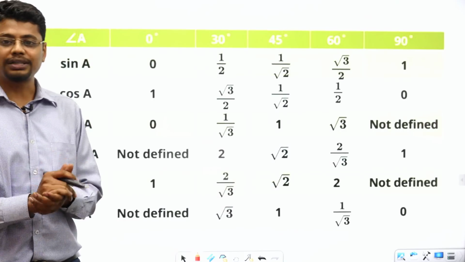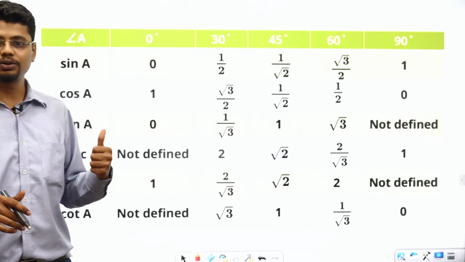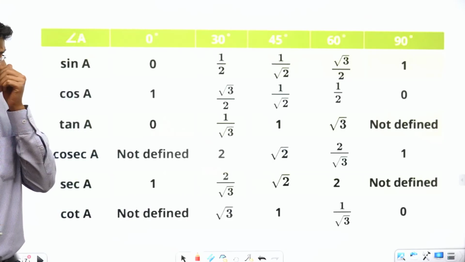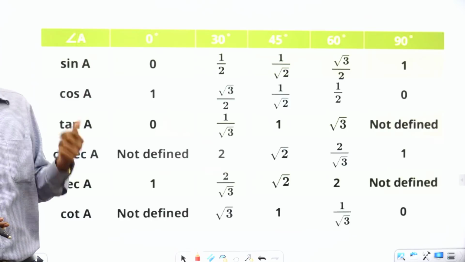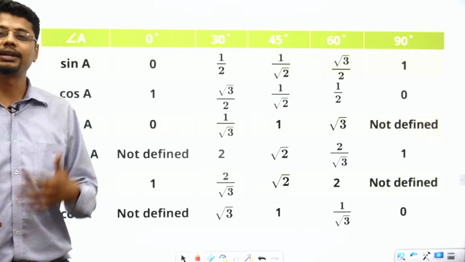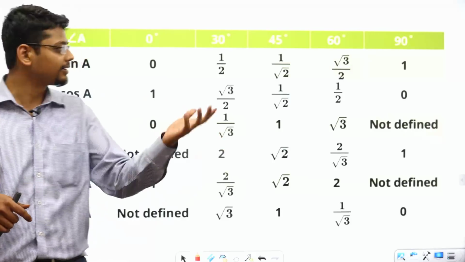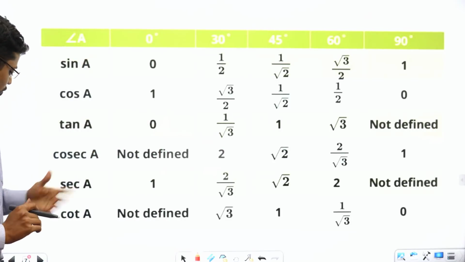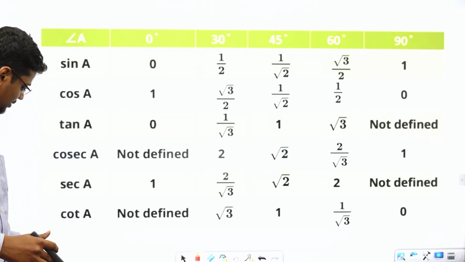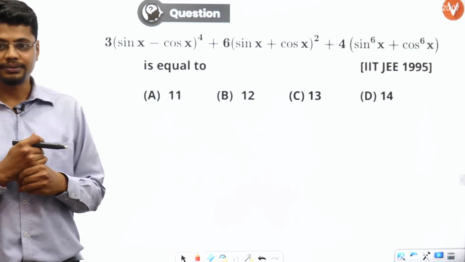Before moving to the next question, a quick revision on the values table that you might have seen in your class 10th. So values of sin A, cos A, sec A, cosec A, tan A, cot A for 0 degree, 30 degree, 45 degree, 60 degree, 90 degree, and so on and so forth. I hope you remember this. Let's use it in this question.